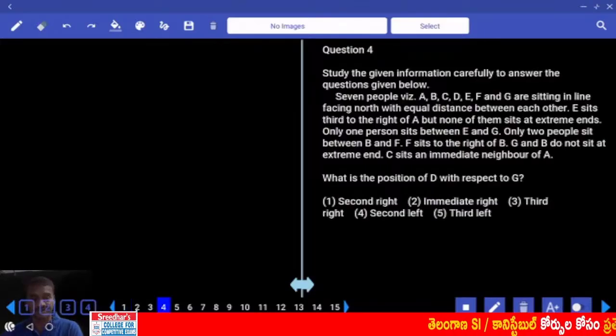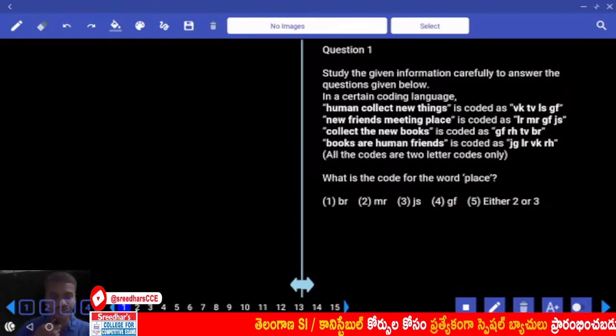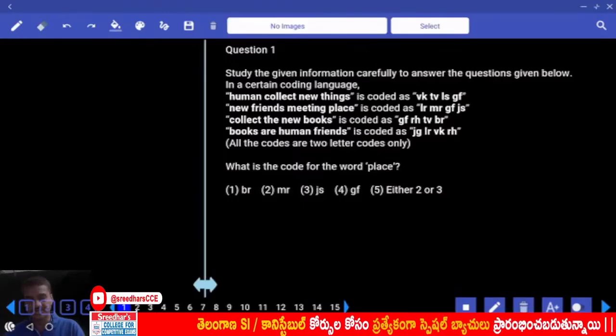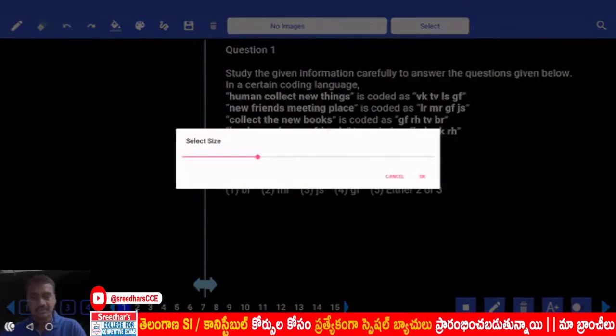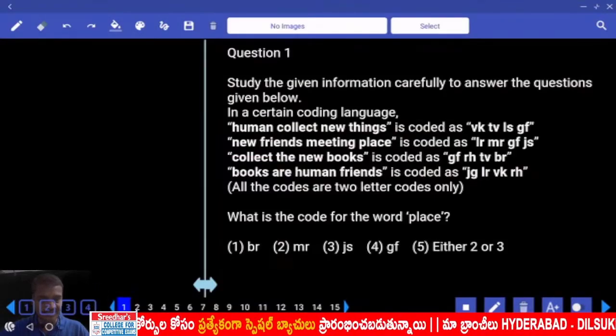First or the second priority? Definitely first priority. How many questions were given? Now 3 questions, coding and decoding, first priority. And what is the code for place? Now what is the code to the word place? Now place, where is this word place?